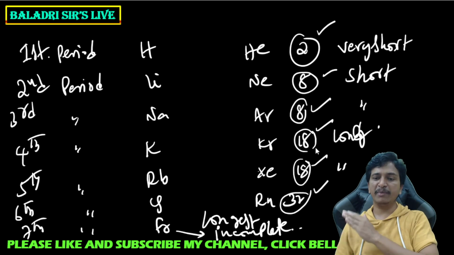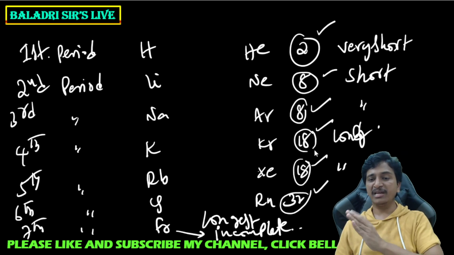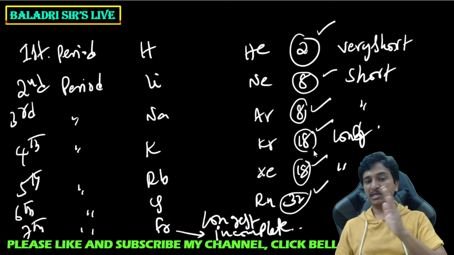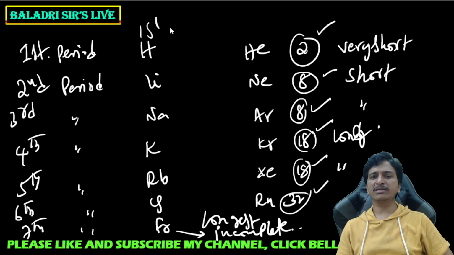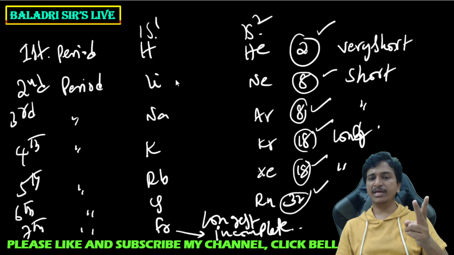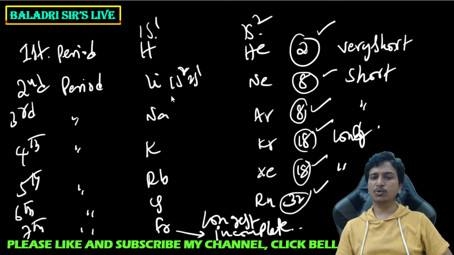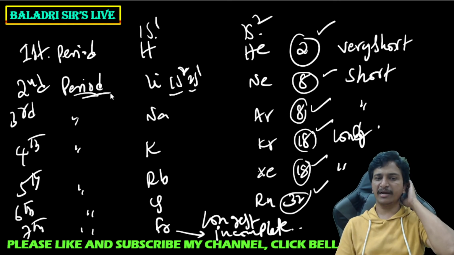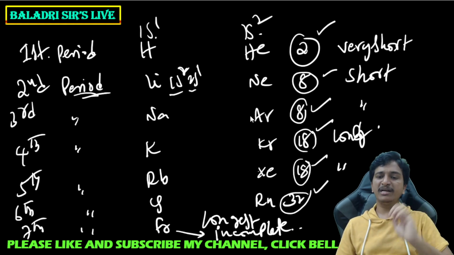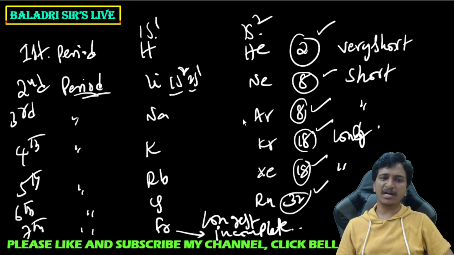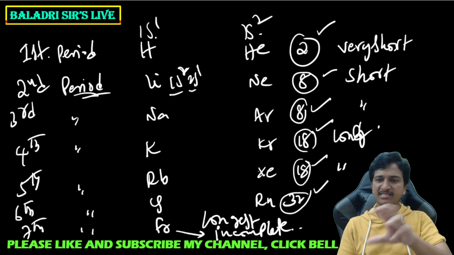The period number of any element is decided based on the number of shells present in that atom. Why are hydrogen and helium only present in the first period? Why not more than that? Because hydrogen is 1s1, helium 1s2. These two elements have only one shell. When you take lithium, it is 1s2 2s1. There are 2 shells. That's why it belongs to the second period. Like that, the period number will be decided based on the number of shells present in an atom. Now this is the period wise classification.